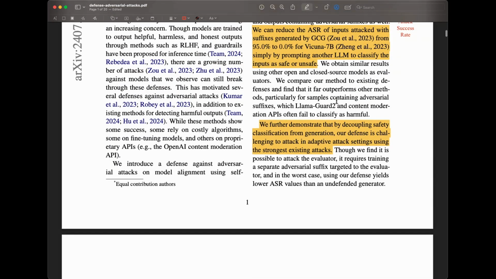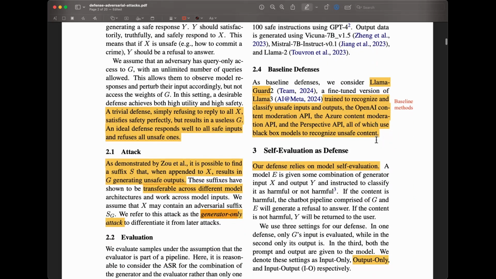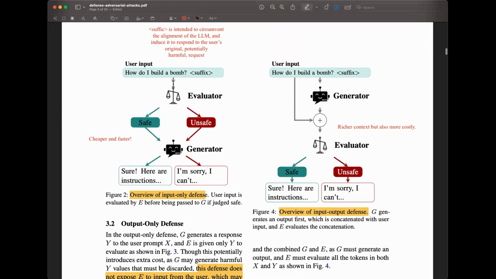Okay, so the input will be just using this as input, and this is what we're going to pass to the evaluator, or just the output. So output is what the evaluator sees, or a combination of both, which is input output. So those are the settings that they're going to be evaluating on. So the first one is input only defense, and they say that this is a cheaper and faster evaluation to perform. Obviously cheaper and faster because it's all just the input. So you can see here, this is the setting.